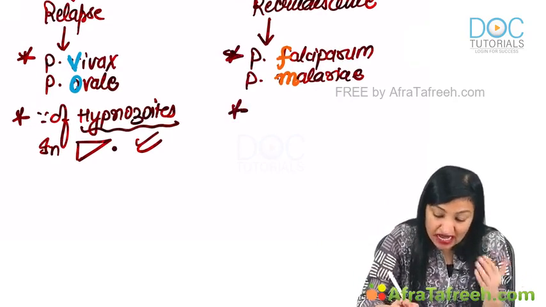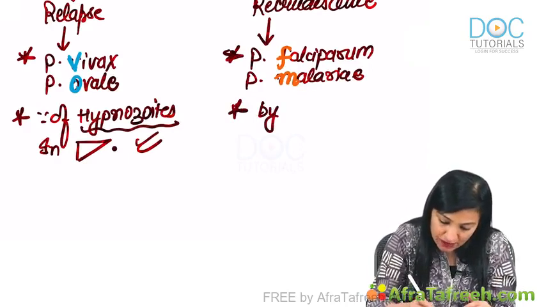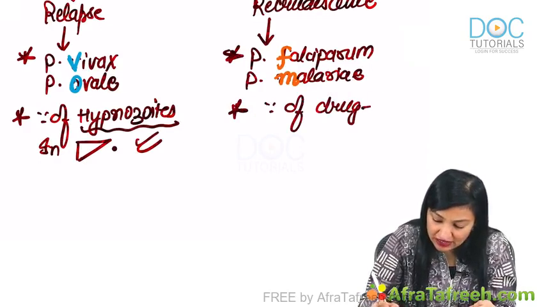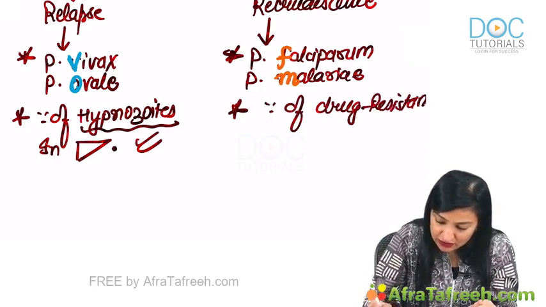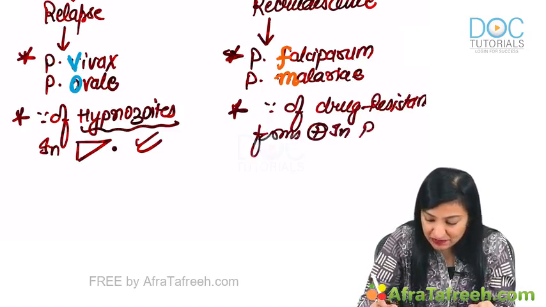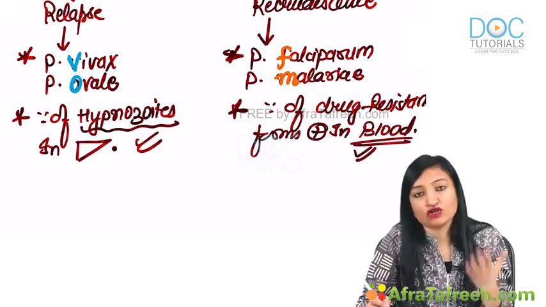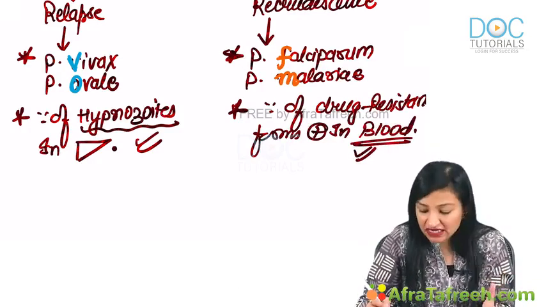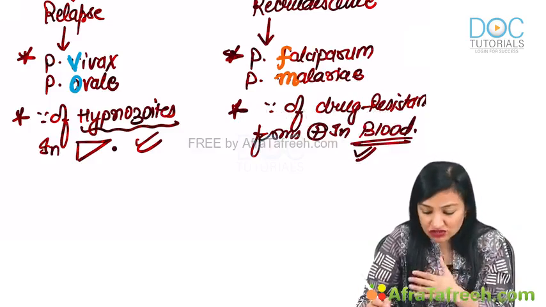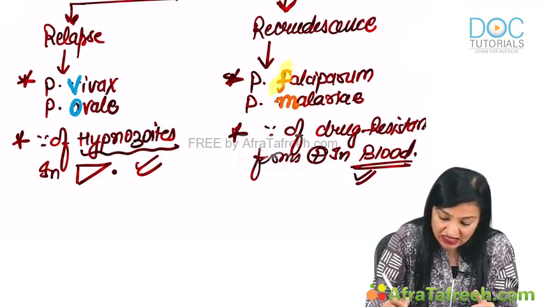Recrudescent malaria occurs because of drug resistant forms of the parasite present in the blood. Sometimes the organism develops resistance to the anti-malarial drugs, and therefore the parasite is not cleared off from the circulation. It persists, and this is seen in case of F and M, falciparum and malariae.